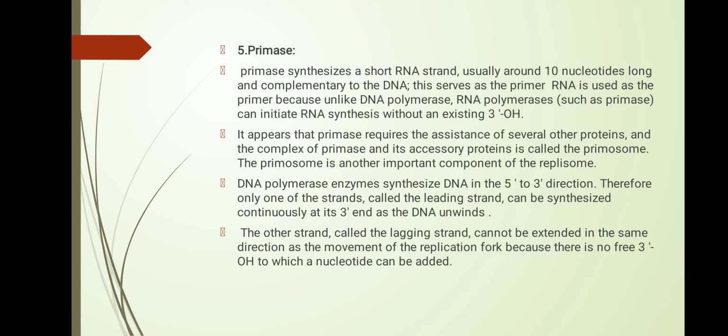It cannot add nucleotides in the 3' to 5' direction, so the leading strand can be synthesized continuously, because it is synthesized in the 5' to 3' direction and nucleotides are continuously added at the 3' end as the DNA unwinds. The other strand is called the lagging strand. It cannot be extended in the same direction as the movement of the replication fork because there is no 3' OH to which a nucleotide can be added.